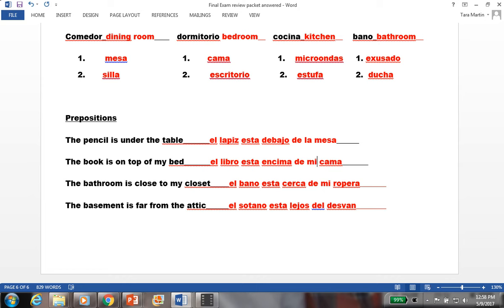The basement is far from the attic. El sótano está lejos. And then I wrote del van because it's el van and you have de and el pushed together to make del.